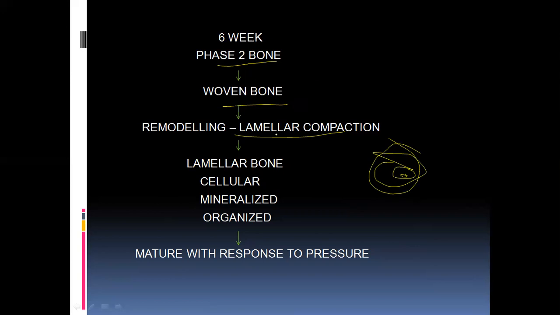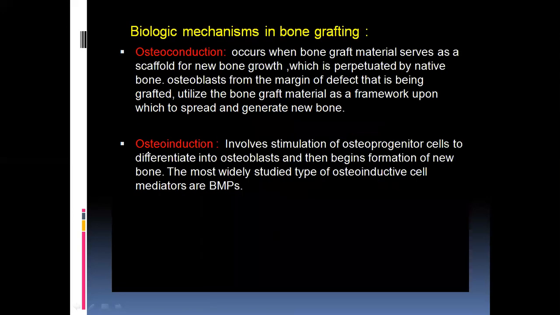Along with the increased osteoblastic cells, it will form the lamellar bone, which is completely mineralized and organized bone, so it can take up the pressure, whereas the immature bone doesn't take up the pressure. So that is the bone healing when there is a placement of the graft.